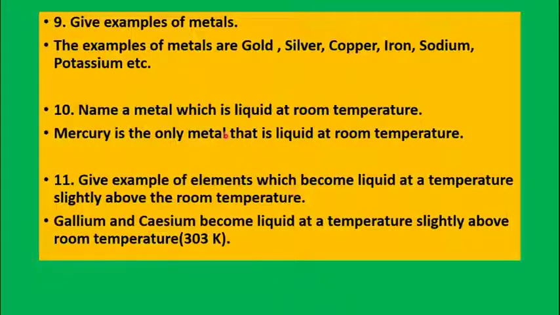Then, what are the examples of metals? Some examples of metals are gold, silver, copper, iron, sodium, potassium, etc. Generally metals are solid in nature, but one metal is liquid. Name a metal which is liquid at room temperature: that is mercury, which is found in the thermometer. Mercury is the only metal that is liquid at room temperature. Now there are two metals which become liquid at a temperature slightly above room temperature. They are gallium and cesium.